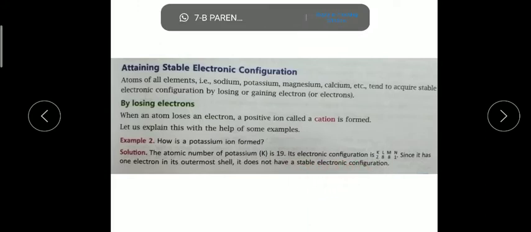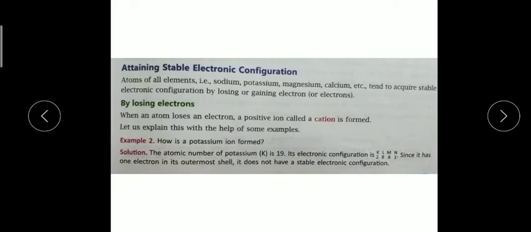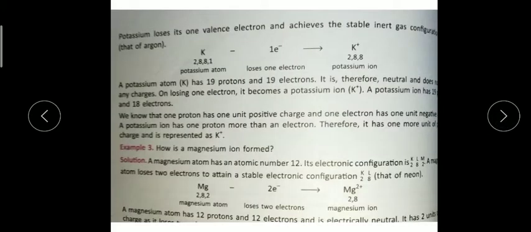So remember that metals have 1, 2 or 3 valence electrons in the outermost shell, so they can easily donate them, and when they donate them, they become positively charged ions. So how will we show the formation of a cation in reaction form?